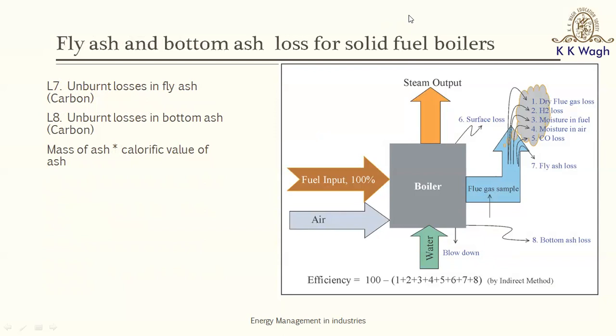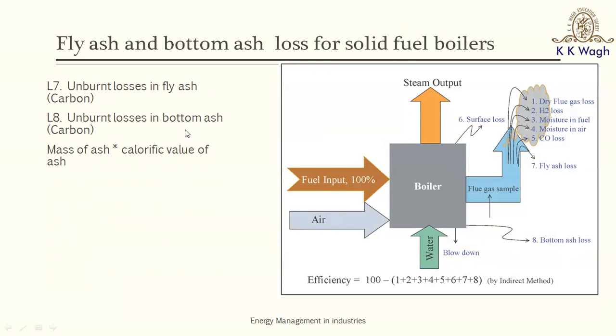Say that you are burning some coal. After burning the coal in the furnaces, there will be some bottom ash left, and along with the flue gases, there would be some ash which is going to escape. That is known as fly ash. So this fly ash and the bottom ash have certain energy content in them.